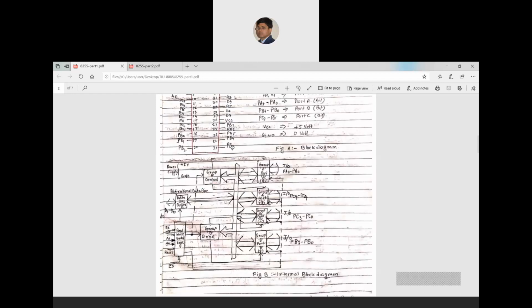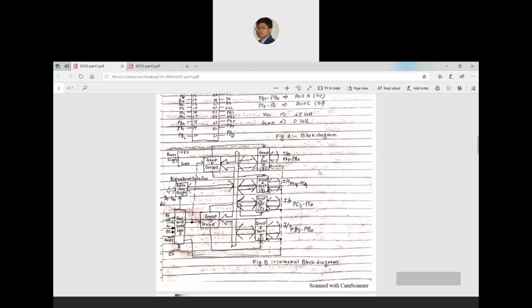Now, if I draw the block diagram of 8255, I can see that there are four blocks. Why four blocks? Because it has three ports, but among those three ports, I have divided port C and written it in separate boxes.